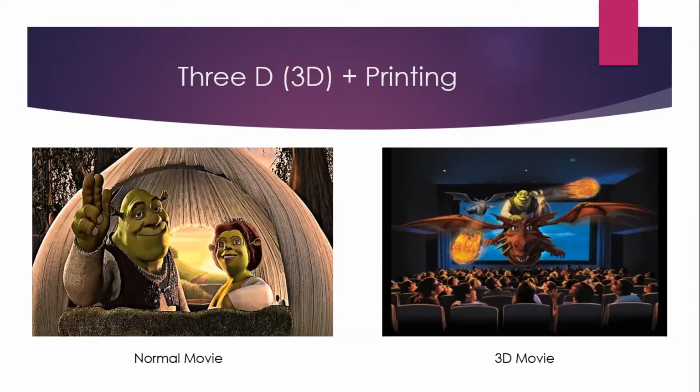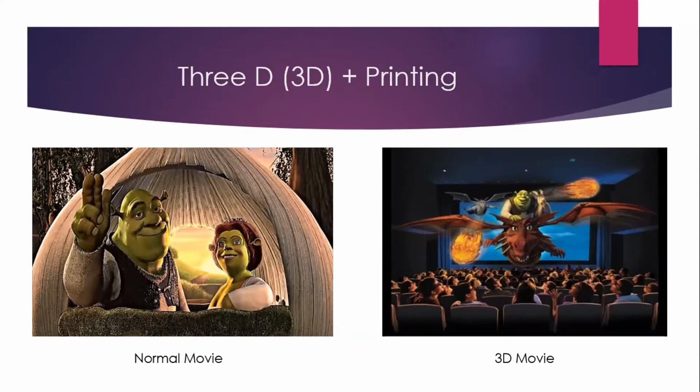Yes, Avni. Sir, in the normal movie, things look like normal in the TV, but in the 3D movie, it looks like all the characters are real and it is coming from out of the TV. Okay. So now you are able to make a difference, right, in a normal movie and a 3D movie.